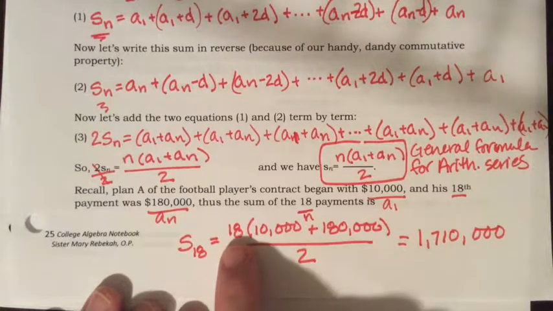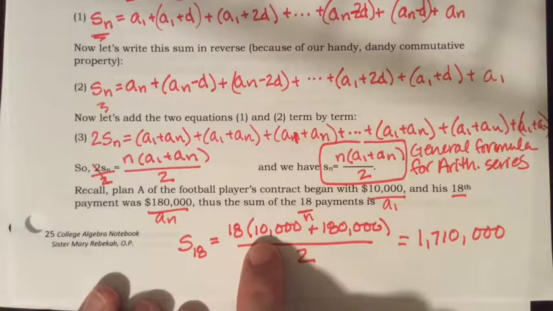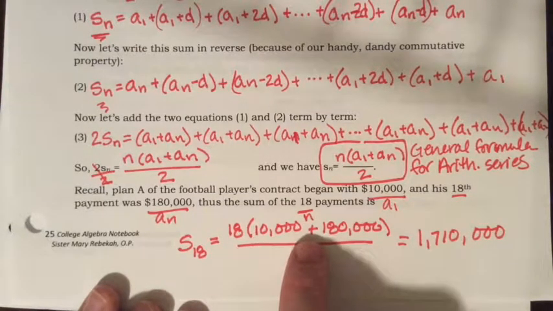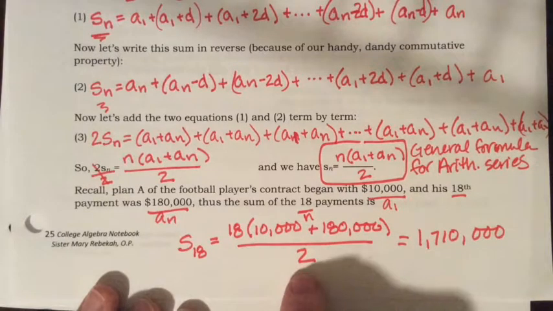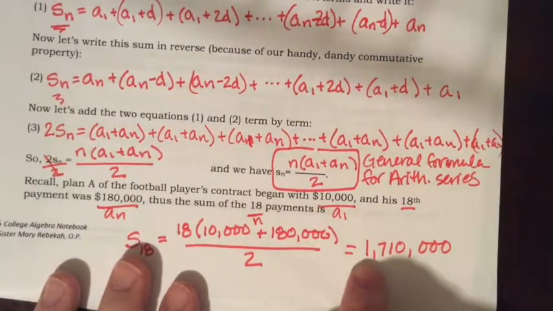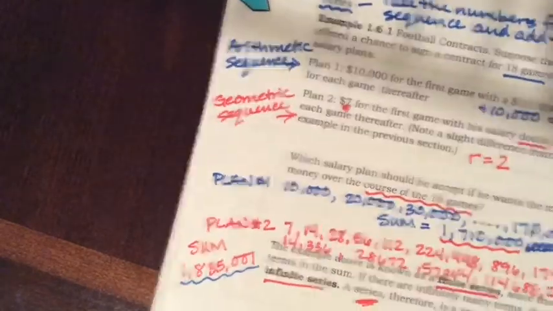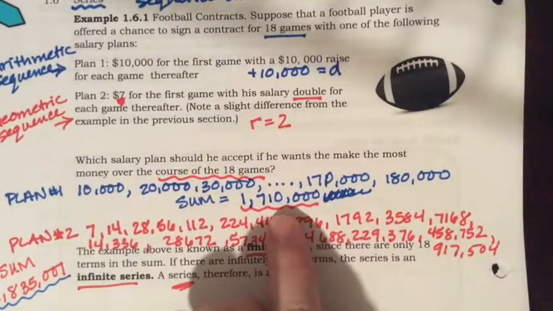So if I took 18 times the first number plus the last number and divided by 2, I would get 1,710,000. And that's what we got when we added them up by hand. Where is it? Right here.